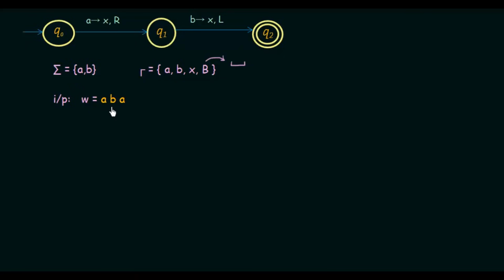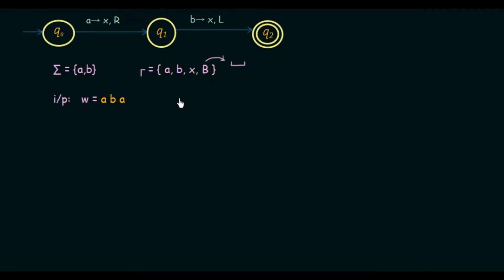Now we want to see if we can convert this whole thing into a post-correspondence problem. We will try to reduce it, and we will see what steps we need to follow in order to reduce it to a post-correspondence problem, and then we will try to solve that post-correspondence problem. This is going to be a bit long, but by the end of this you will understand that PCP is undecidable.